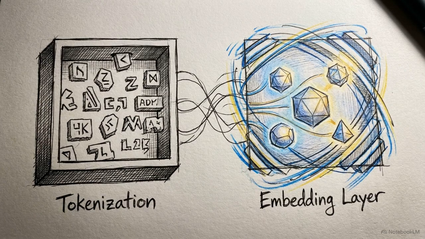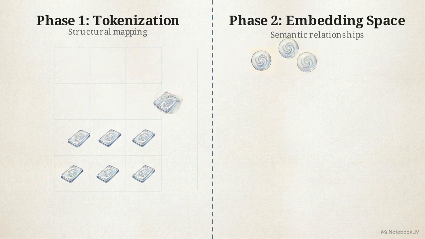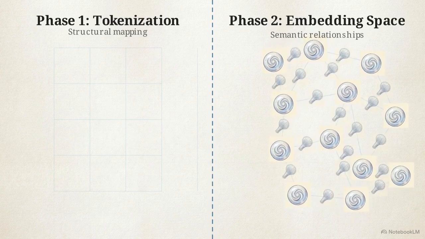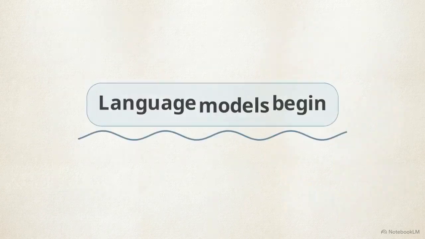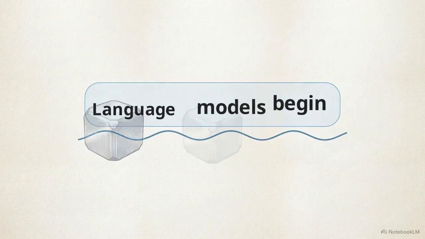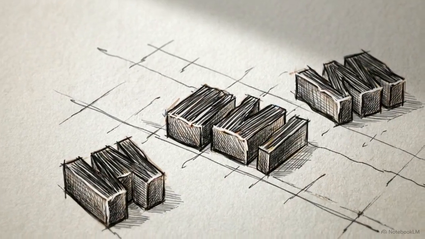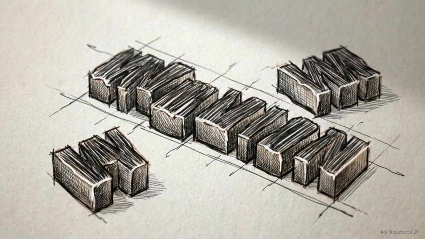Tokenization dictates exactly what data is represented. The embedding layer dictates how that data is represented. Tokenization is purely structural. It assigns zero semantic meaning. The embedding layer operates as the exclusive semantic engine, establishing a separation of duties that keeps the model efficient. Before a machine can interpret language, the text must undergo discretization. This is the mandatory act of breaking continuous human language into finite, countable units that can be indexed.